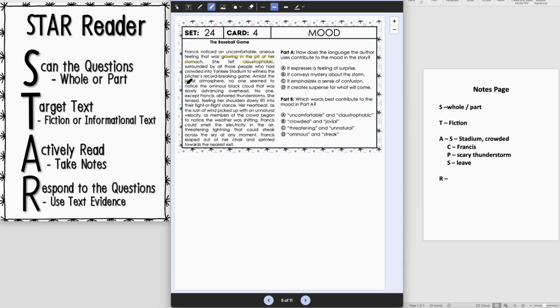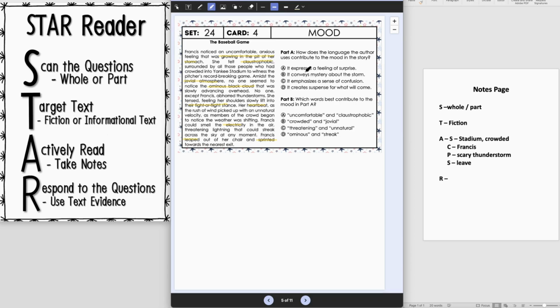But there's also a little bit of a jovial atmosphere. But then there's this ominous black cloud that's advancing. She's getting into a flight or fight stance. Her heartbeat is picking up. There seems to be electricity in the air, and then she kind of leaps out of her chair and sprints toward the exit.